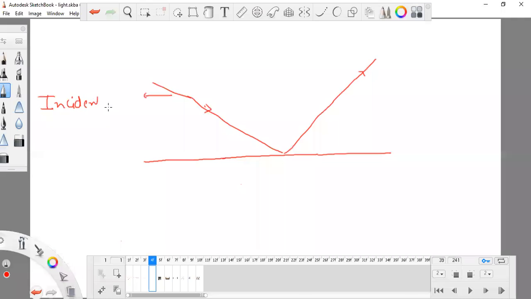It is striking here and going again after striking. This is known as the reflected ray. So incident ray and reflected ray, and this ray is known as the normal ray.